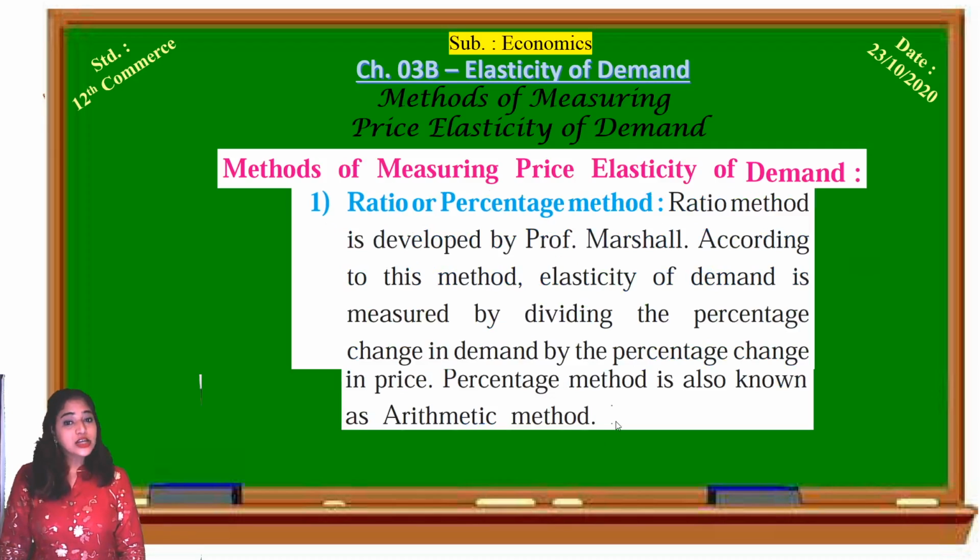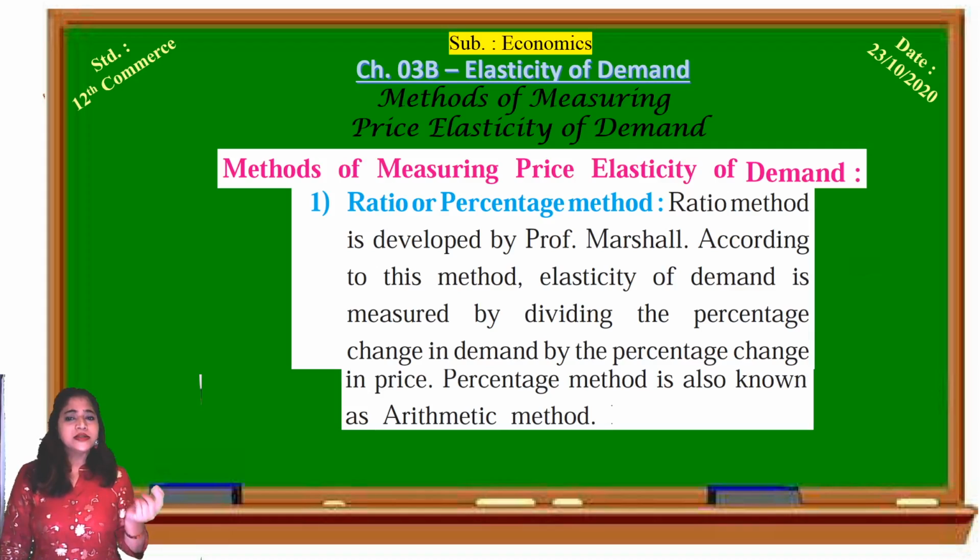What is the ratio or percentage method? The meaning is hidden in the word ratio itself. The ratio method was developed by Professor Alfred Marshall. According to this method, elasticity of demand is measured by dividing the percentage change in quantity demanded by the percentage change in price.